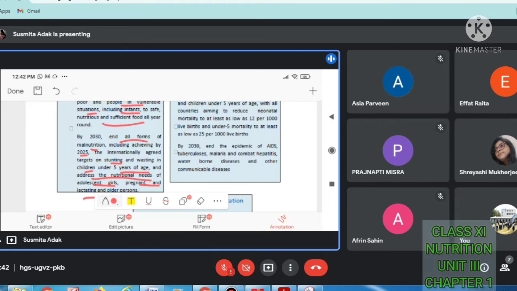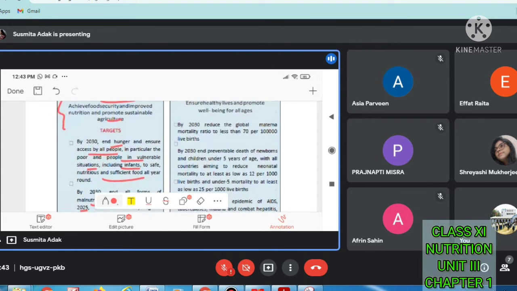As we have seen, childhood is the best time for everyone to take the proper amount of nutrients. So if they do not get these nutrients till 5 years of age, malnutrition will be there after such years. So we have to end all this. So we have to end the hunger.